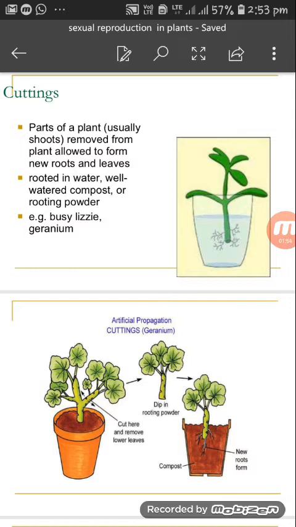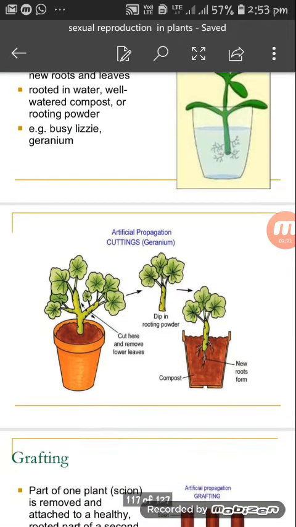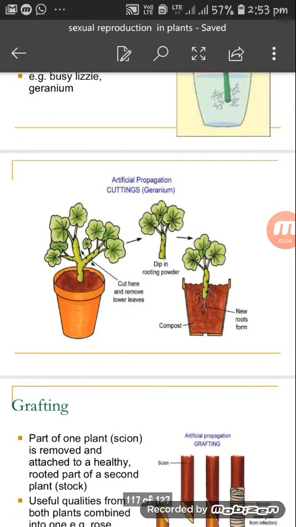Cuttings can be rooted in water, well watered compost, or rooting powder. The cutting can be kept inside the water, as can be seen in the glass. Examples are busy lizzie and geranium. These are a few plants for which this can be done. There are others also. Look at how a geranium cutting is done.